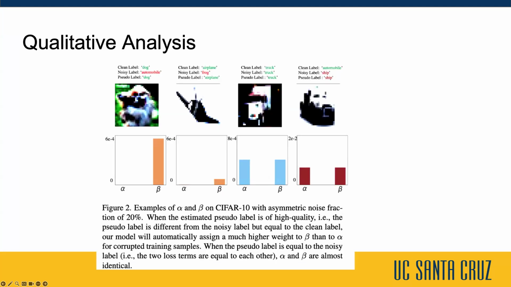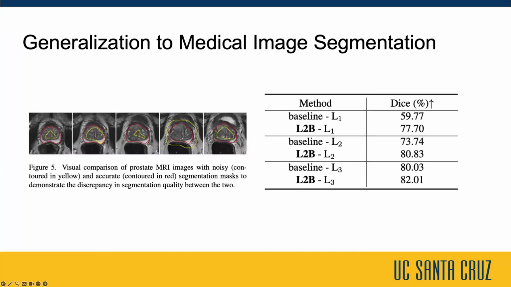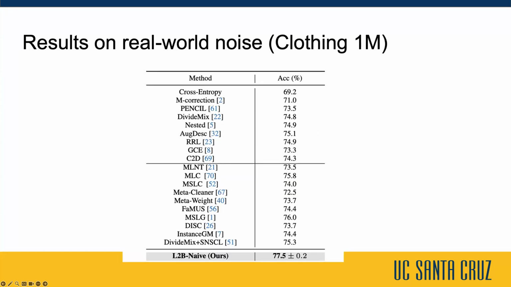Our method can successfully rectify the label noise by adjusting the magnitude of alpha and beta, and also can be well generalized to medical image segmentation under different noise levels. The results on Clothing1M again demonstrate the effectiveness of our approach under the real-world noise.